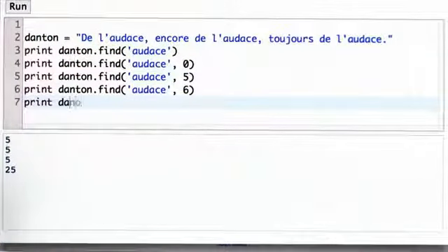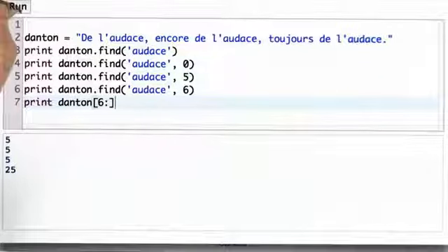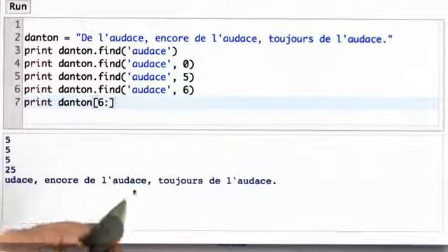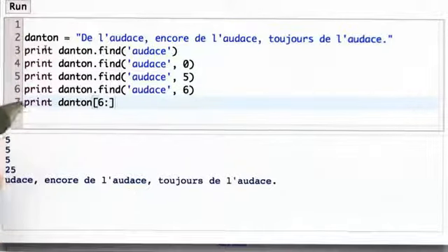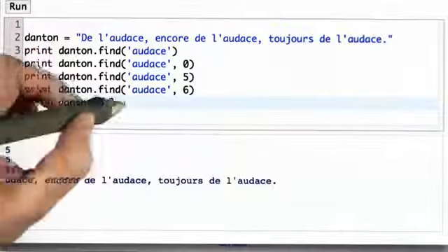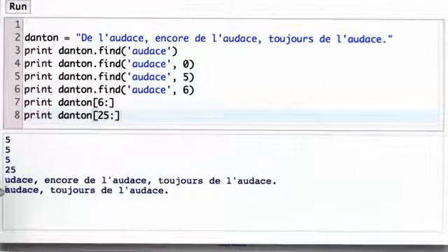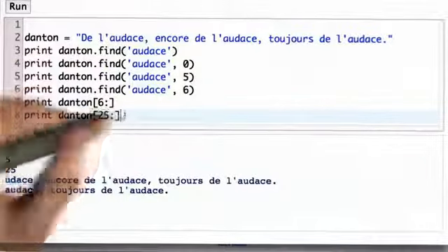Let's just print out the string from position 6 to confirm that. So printing from position 6 to the end, we see that the quote is audace, encore, and so on. I'll spare you from my poor French pronunciation. And that's why it found audace at this location, which is position 25. The result always counts from the beginning of the original string, position 25 of the original string, which is where it found the second occurrence of audace.